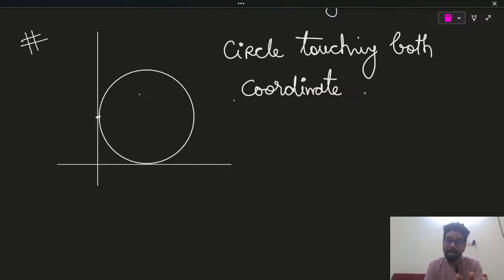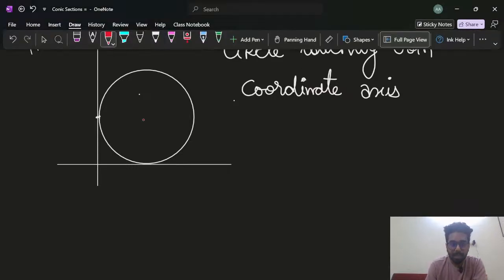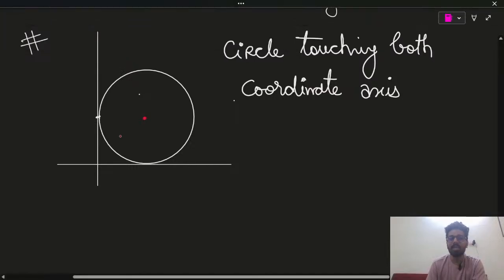So that's why I'm writing over here all the possibilities the examiner can give. Circle touching both coordinate axes. So now the question is how we will interpret this.